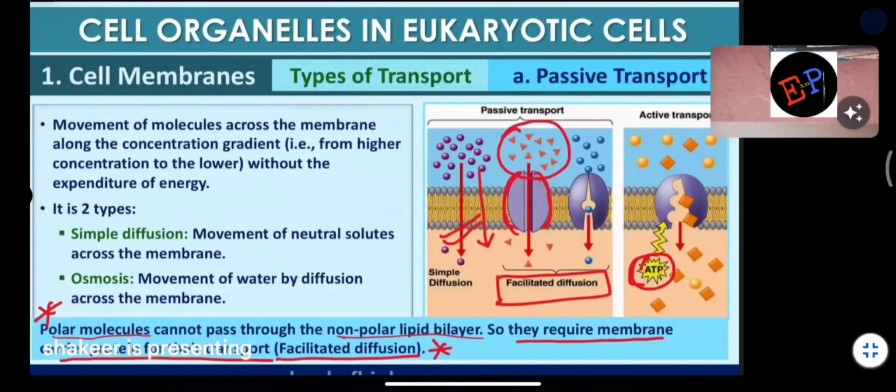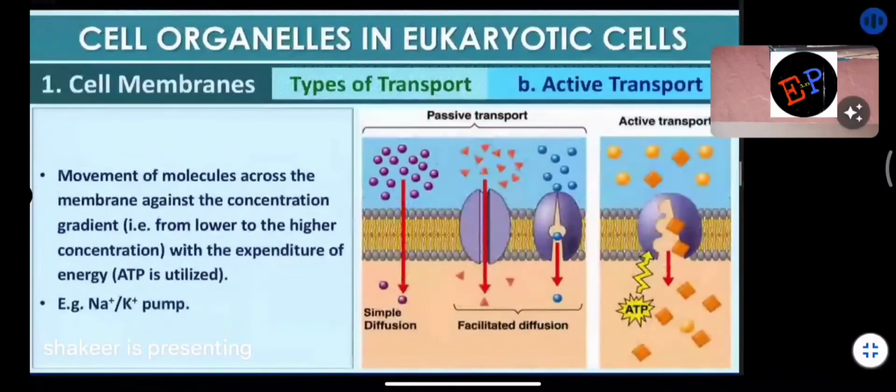discharge its waste. In every cell, some waste material will be produced. That waste material will be transported out of the cell only with the help of active transport. Clear? That's it. So then we are studying active transport.